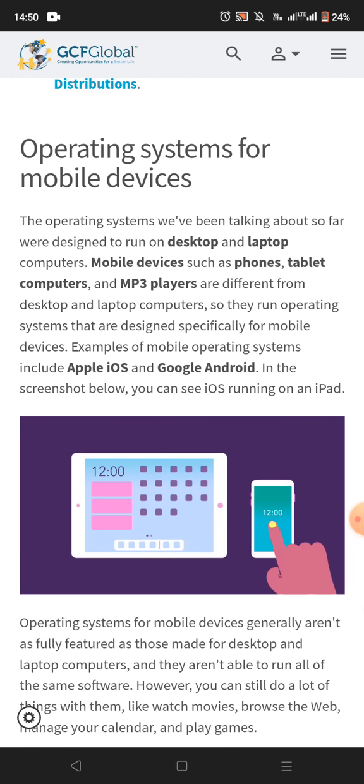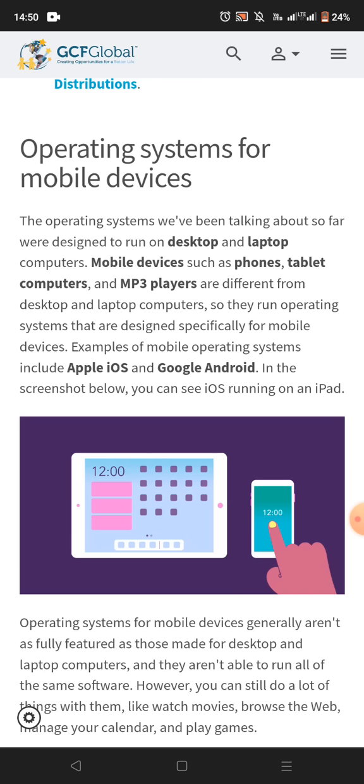Operating systems for mobile devices. The operating systems we have been talking about so far were designed to run on desktop and laptop computers. Mobile devices such as phones, tablets, and MP3 players are different from desktop and laptop computers, so they run operating systems that are designed specifically for mobile devices.